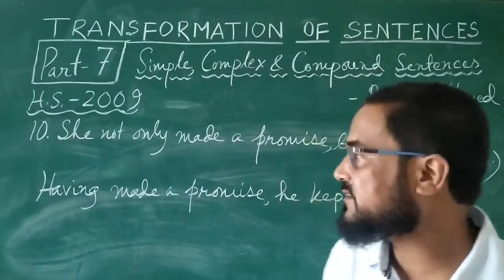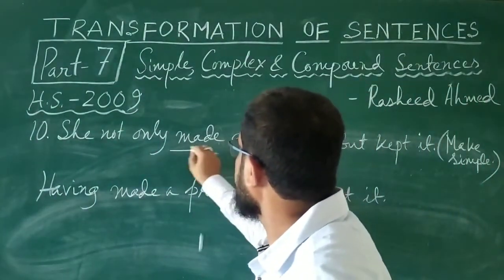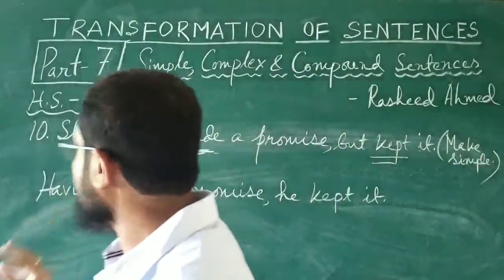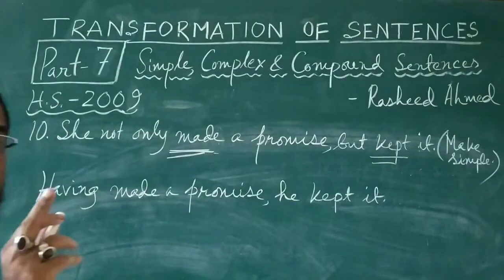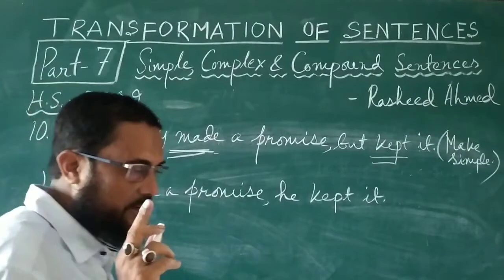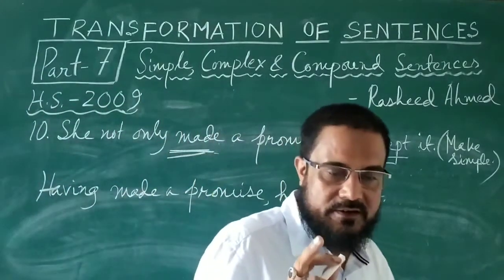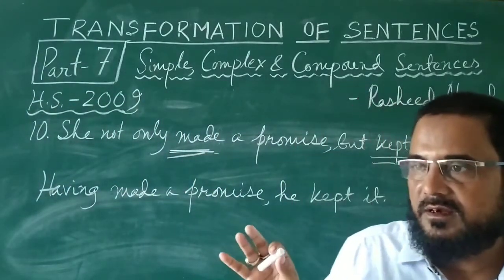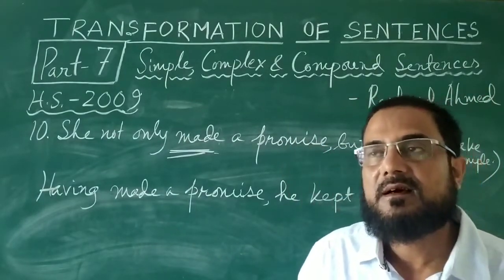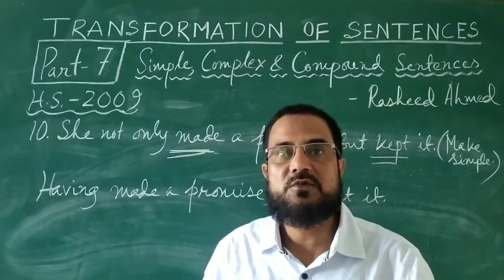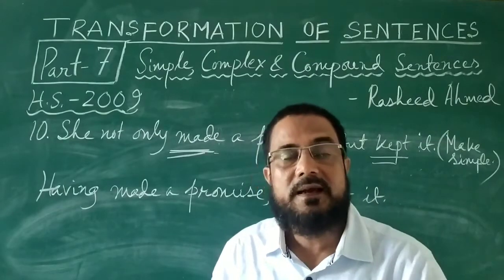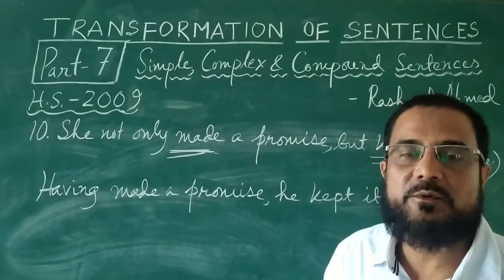Not only made a promise. Here, made is the finite verb. Kept is the finite verb. This made should be changed into non-finite form. How to make it? Remember this thing very well. In the very first video on transformation of sentences, when we discussed simple, complex, and compound, I told you one thing: there are three forms of non-finite verb. One is to-infinitive, another is present participle without a verb before it, and the third one is past participle without